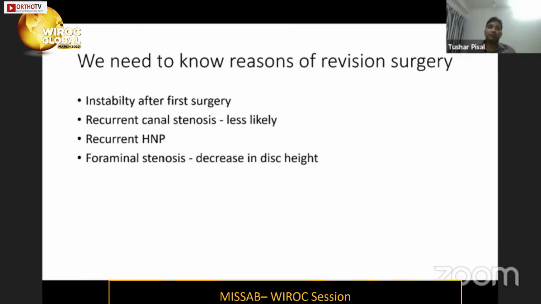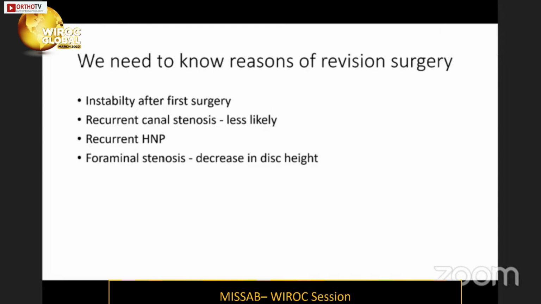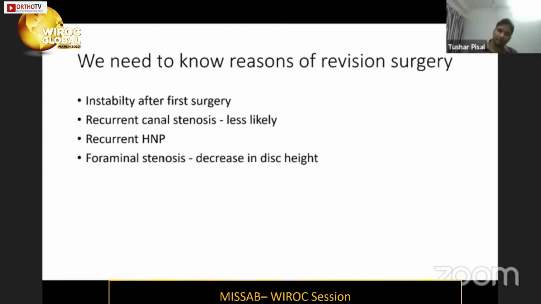One of the common reasons for revision in the spine is recurrent herniated nucleus pulposus. First time we may try a revision discectomy, but sometimes when the piece of disc is in the foramen or at a difficult location, we have to consider a fusion. Then foraminal stenosis caused by decrease in height. Over a period of time, the operated disc gets more and more degenerated, and the foramens get narrowed. In that situation, we have to consider a revision spine surgery.